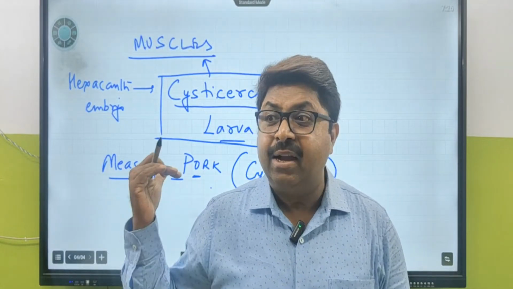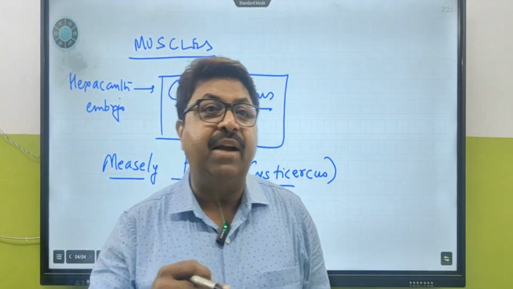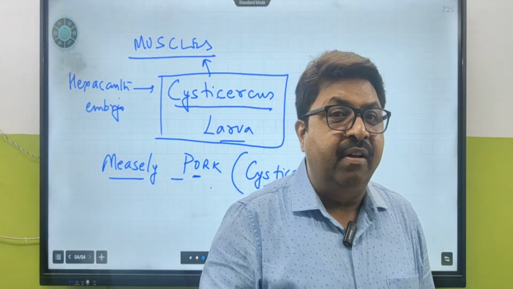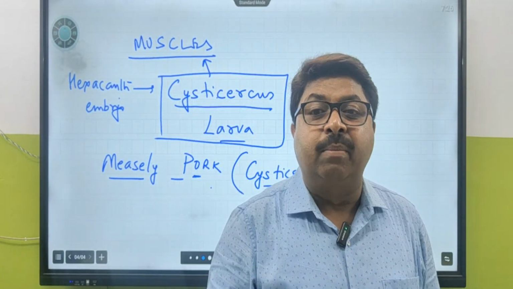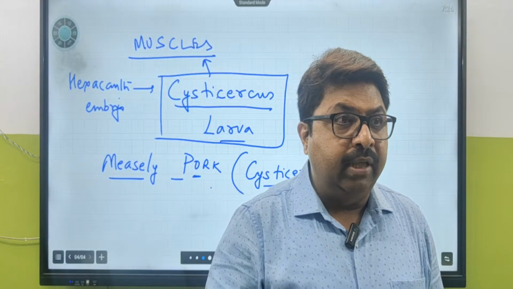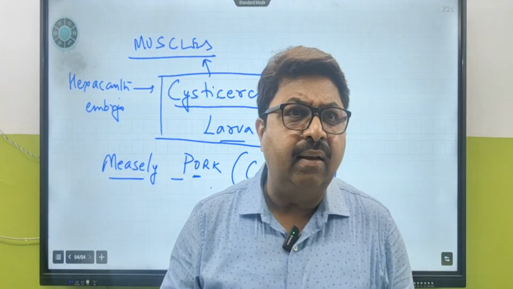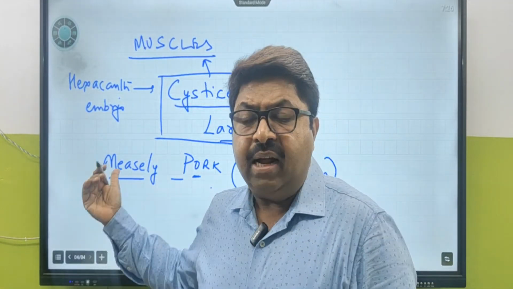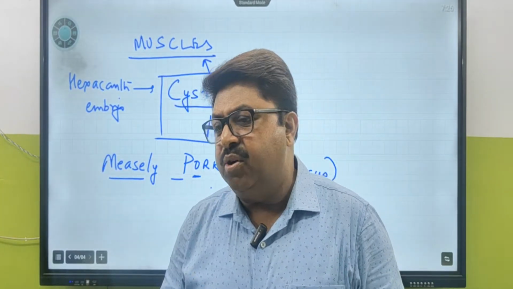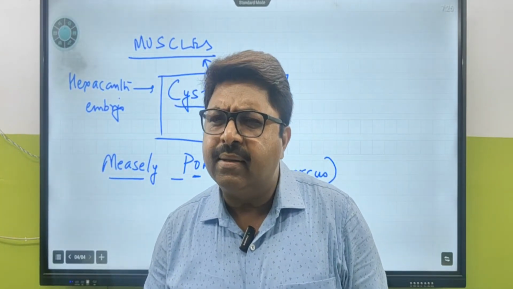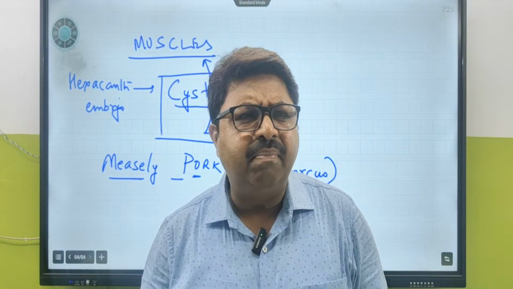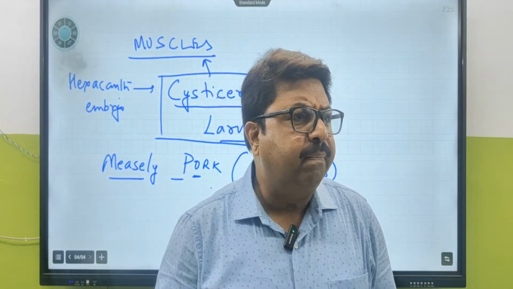I will tell you, because they stay inside your body, what kind of respiration can they have, aerobic or anaerobic? Anaerobic. Think about your stomach having HCl, and the adult is staying inside your intestine. Don't you think this HCl can do something to them? They can dissolve them.